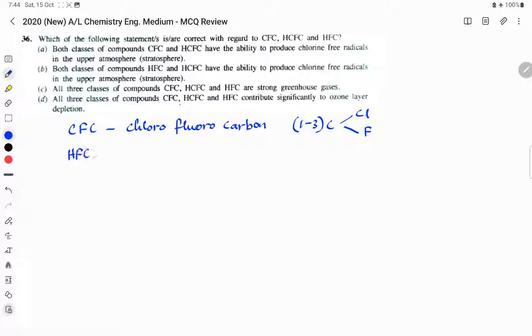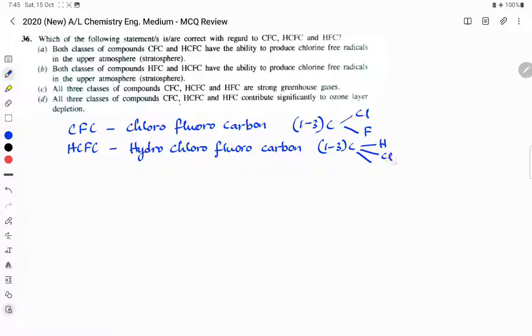HCFCs is hydrochlorofluorocarbon. That means again 1 to 3 carbons with hydrogen, chlorine and fluorine.